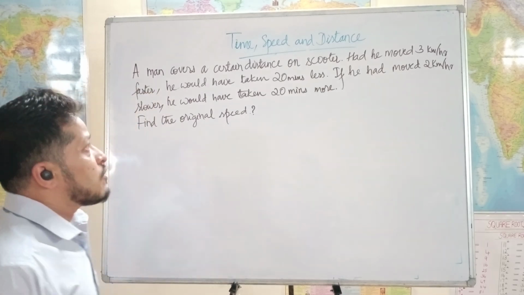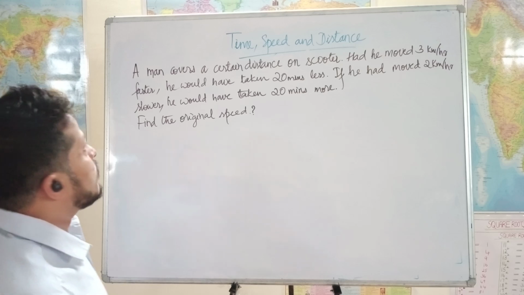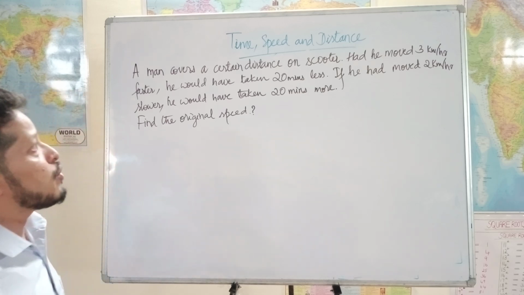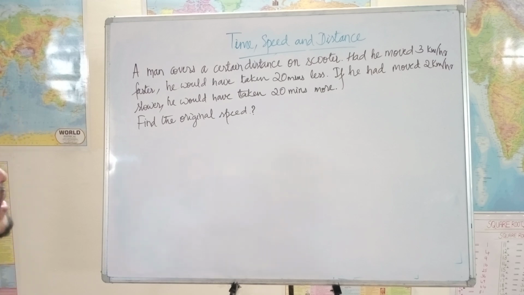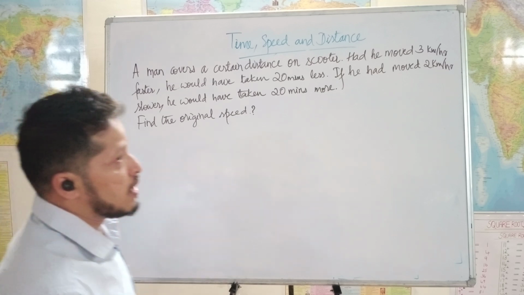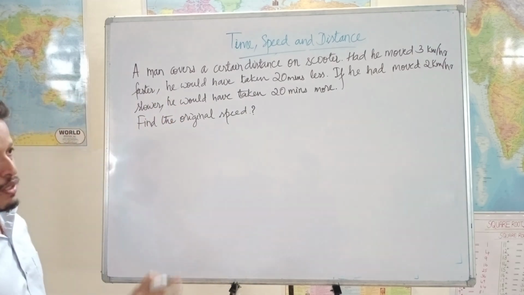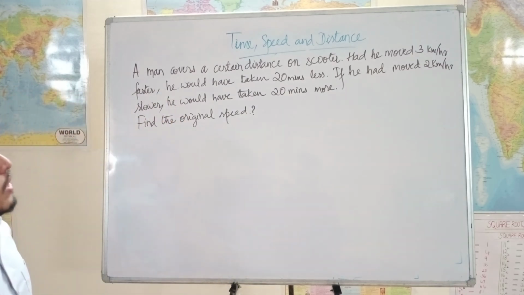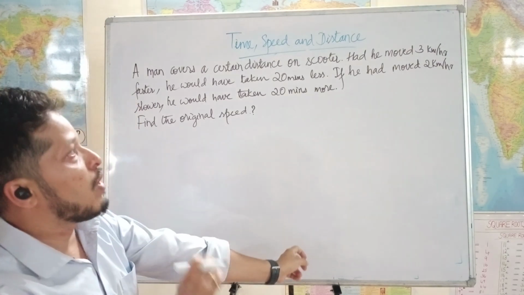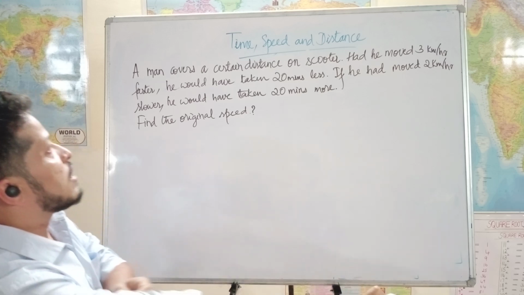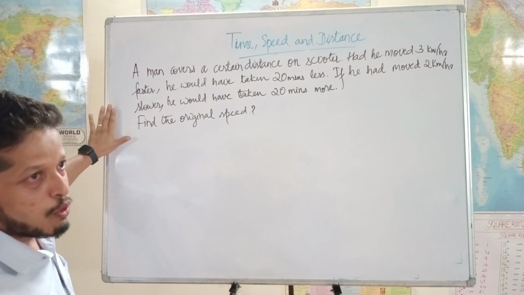See, we have a special question here. A man covers a certain distance on scooter. Had he moved 3 km per hour faster, he would have taken 20 minutes less. If he had moved 2 km per hour slower, he would have taken 20 minutes more. Find the original speed. See, to solve this problem, whatever concept we have learned till now will not be enough to solve this problem in 30 seconds or within 1 minute. So, only in some cases I suggest you to remember some formulas, and this case is one of those, so I am doing it right now.